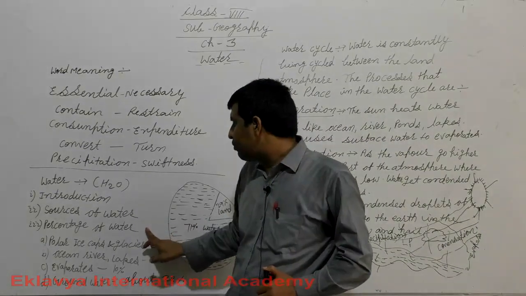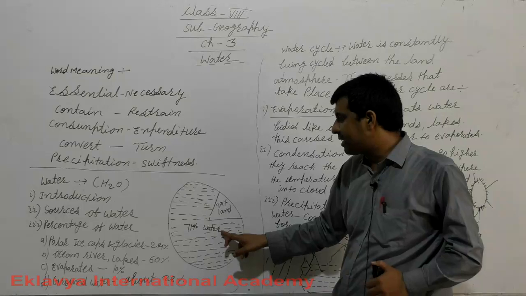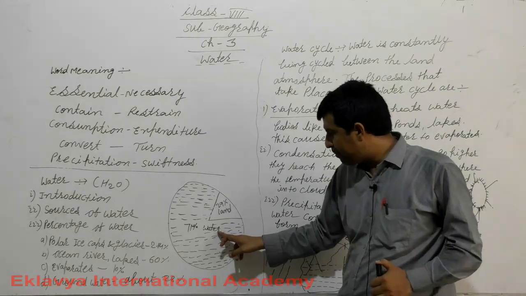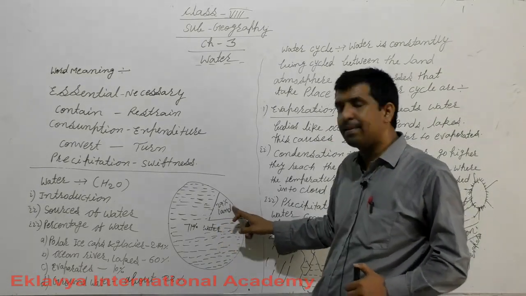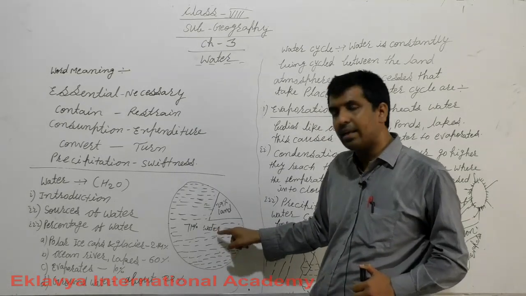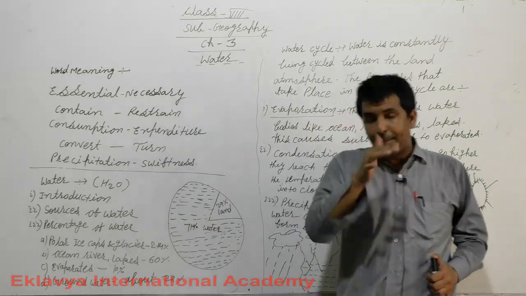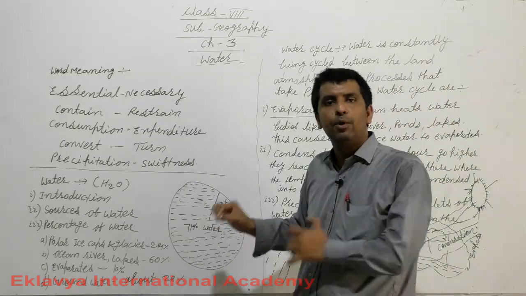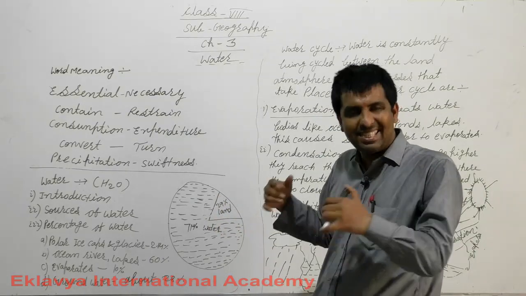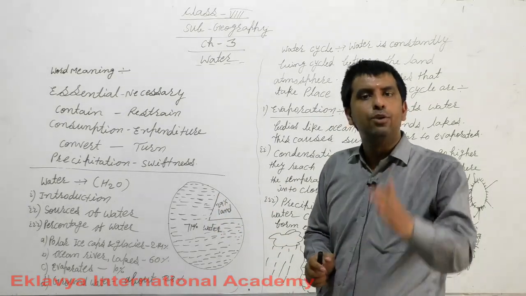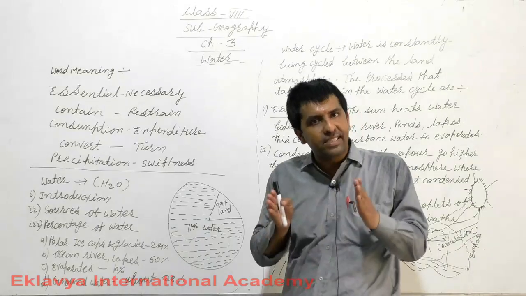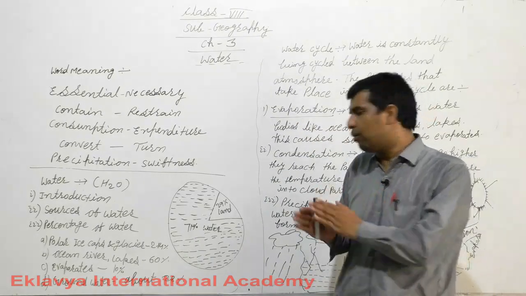After the percentage of water: 71% water, 29% land. In this water, the percentage of pure water is approximately 3%, but to say exactly, 2.4% of water is pure water.